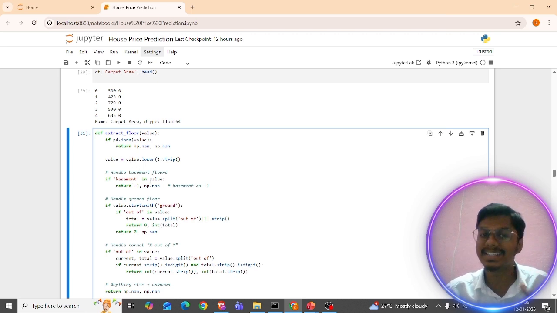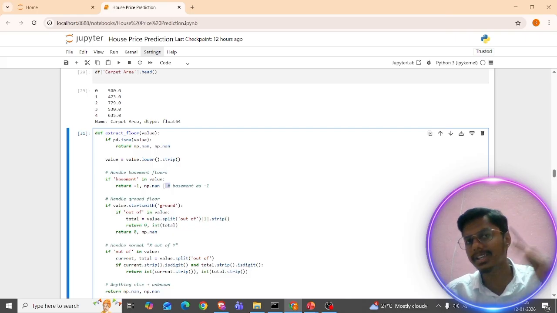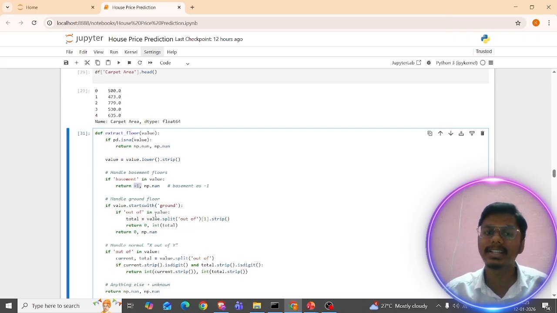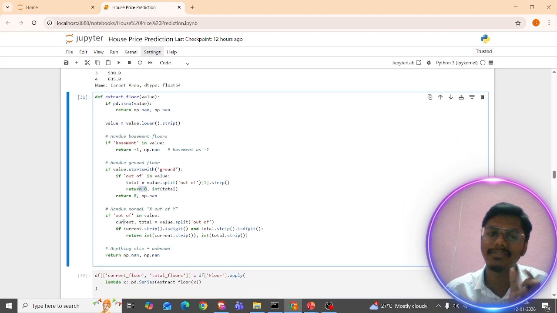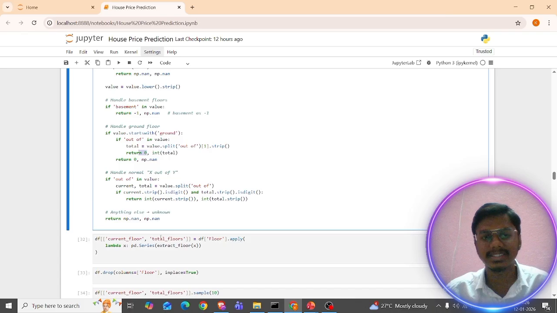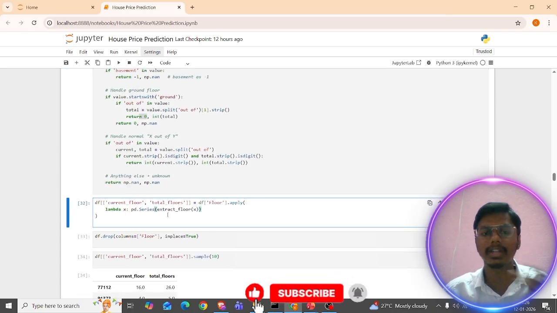In this data set itself, we can see if the value is basement, the basement is nothing but the underground, right? So we want to return it as -1. If it starts with ground, I just return it as 0. If the value contains "out of", I'm converting it into the current floor and how many total floors. So likewise I'm able to see the current floor and the total floor.